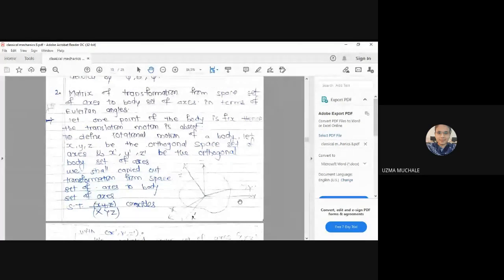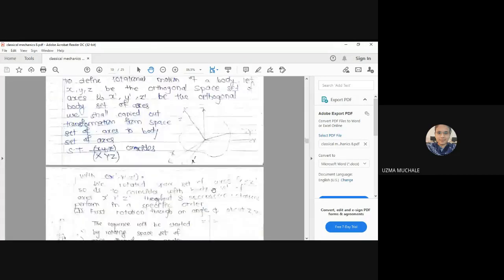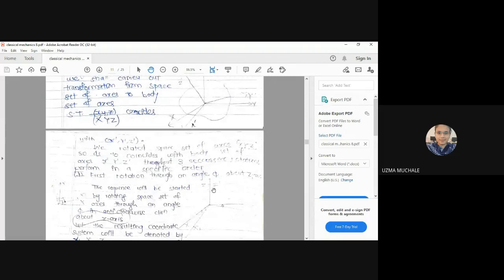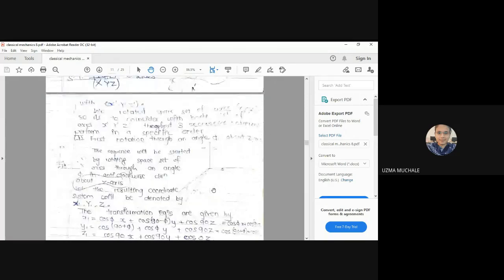X, y, z are fixed, initially we fixed them. What do x dash, y dash, z dash mean? These are the body set of axes. That means these are obtained after rotating the body. After rotating the body, we have obtained a new set of axes. Now simply we have to find the relation between x, y, z and x dash, y dash, z dash. Okay. So now let us go one by one.